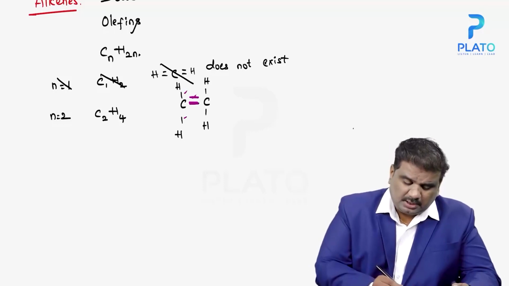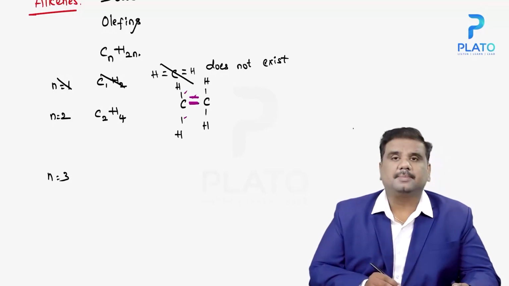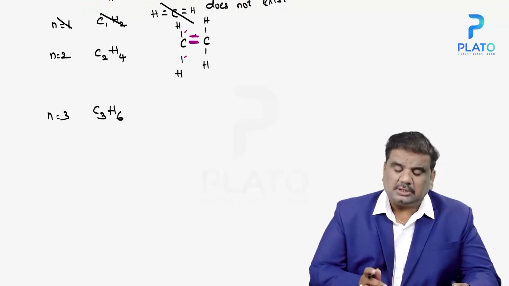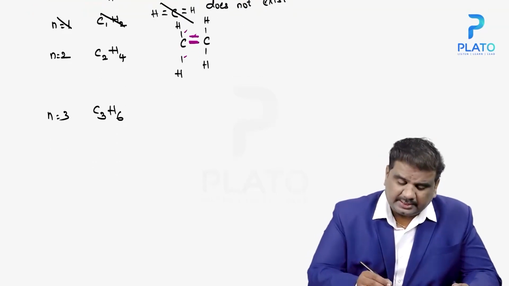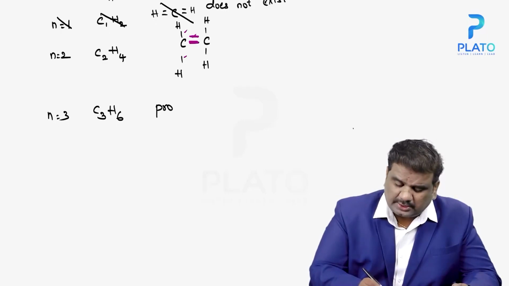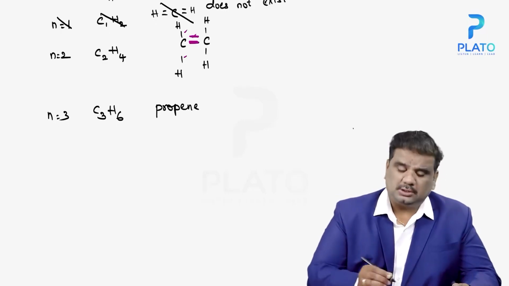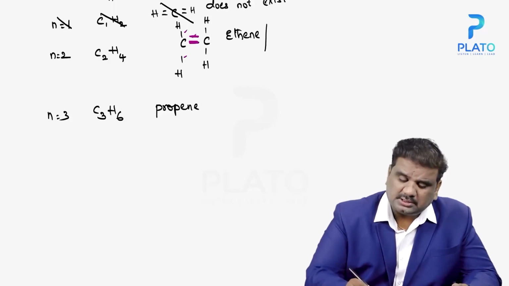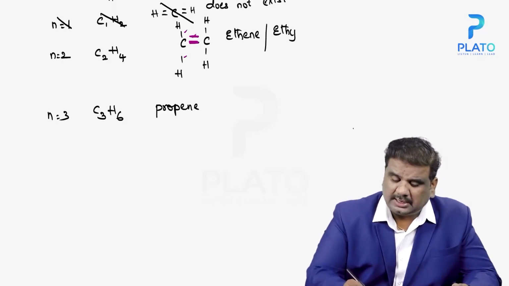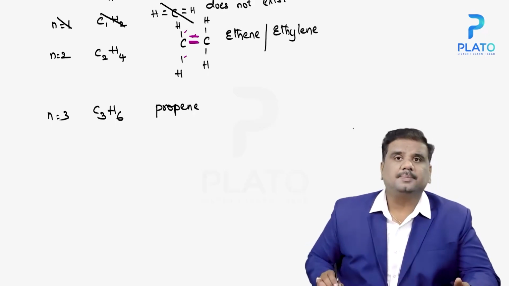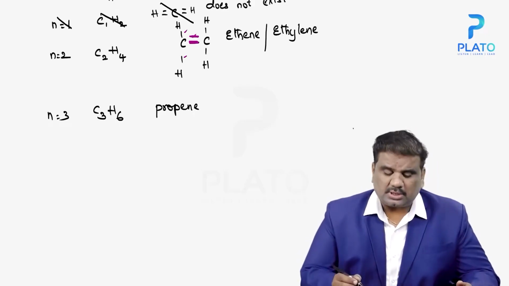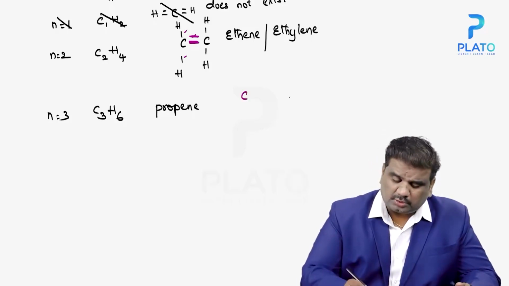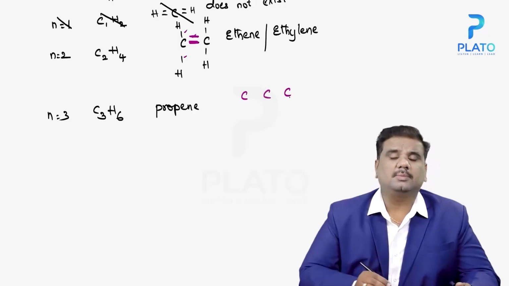At the same time, when you take n equal to 3, you write this as C3H6. This is known as propene. C2H4 is known as ethene, or else ethylene. Then in the case of n equal to 3, you have 3 carbons like this.